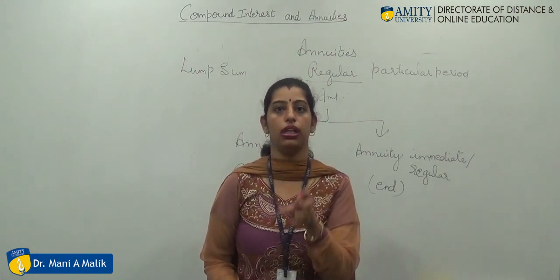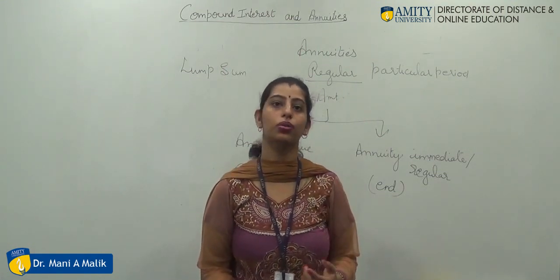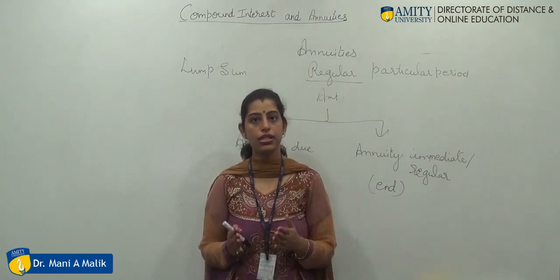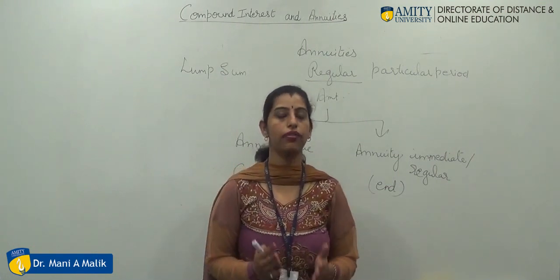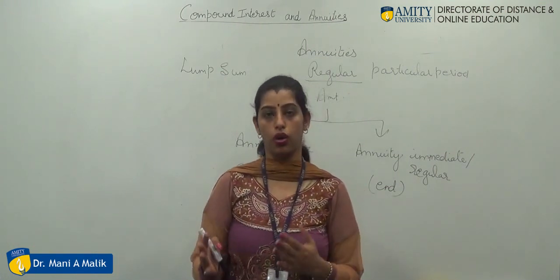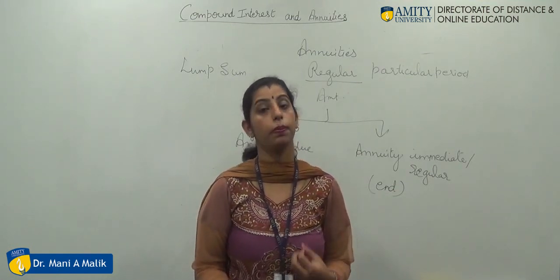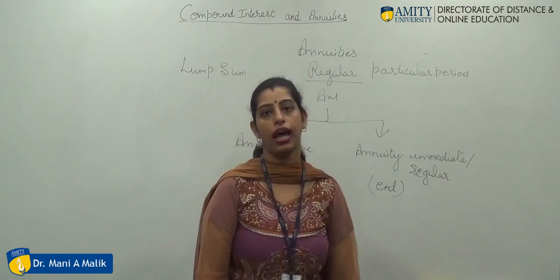In between, those 30 days will be used in order to earn interest. As we have calculated, interest is earned even for a single day. Now here is a matter of 30 days. So when we are talking about earning it, that is a huge amount. And when we are talking about paying it, there will be a variation between annuity due and annuity regular.